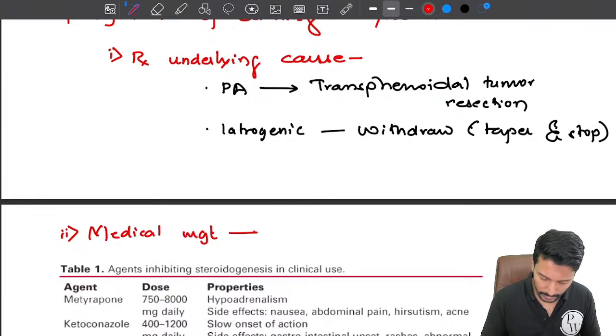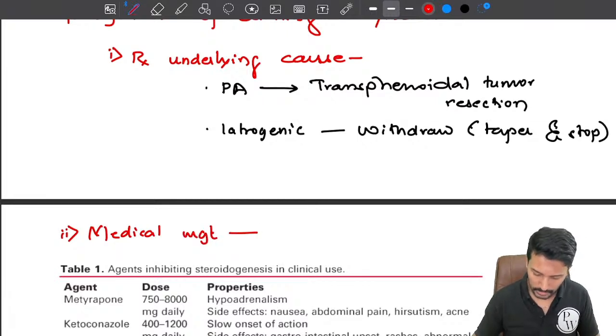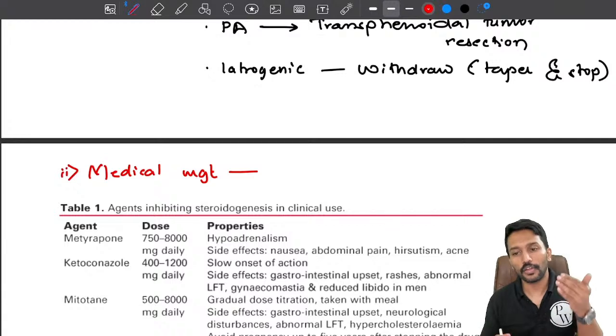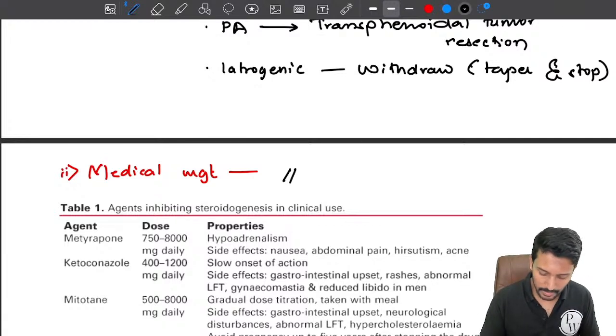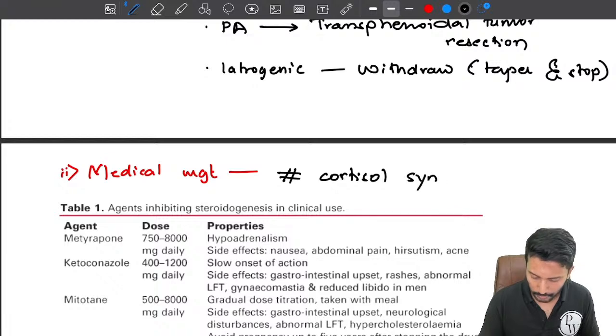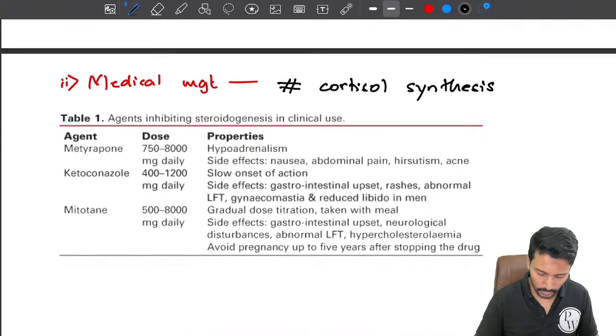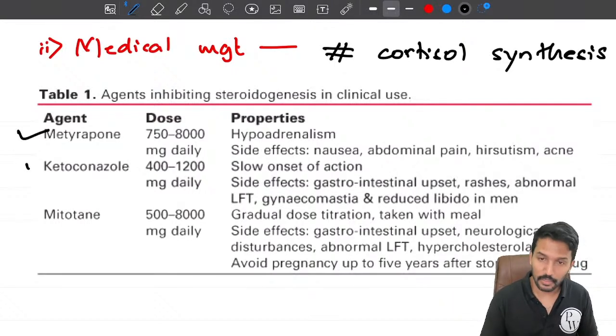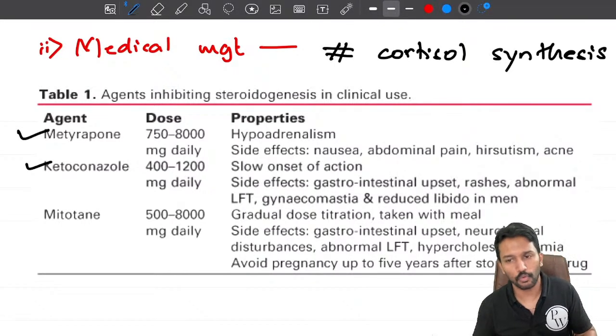Now what do we do in medical management? Basically we will give drugs which will inhibit cortisol synthesis. I want you to remember 3 drugs here which inhibit cortisol synthesis. Number one, metyrapone. Second one is ketoconazole. These are actually the most commonly used drugs.